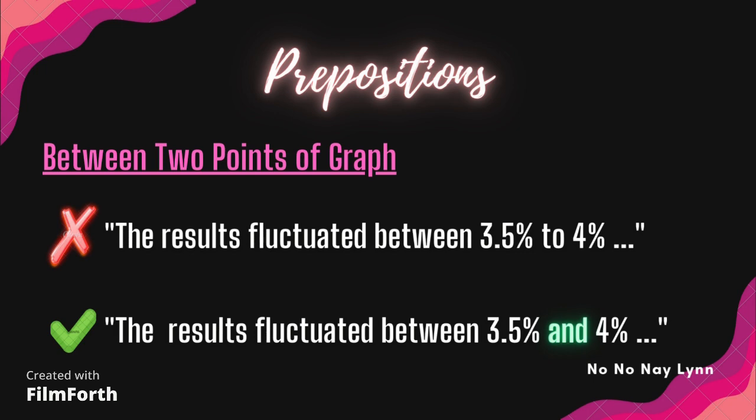Or you can also talk about a timeline, which is going to be 2012 to 2016. And then in between those 2 years, 2 points, we're going to see a lot of changes that are inconsistent. So yeah, knowing this example, it will be easier to see how to use between and then the word and.